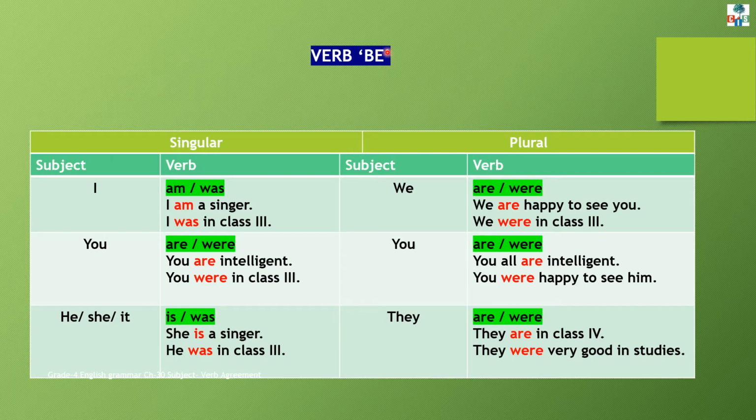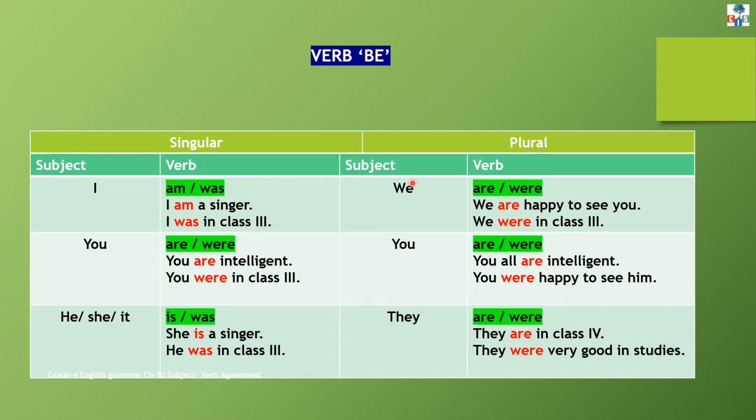Children, the verb be has many forms. The verbs like am, was, are, were, is are the forms of be. Children, in our pronouns chapter, I told you about three kinds of persons. First person, second person and third person. Yes. So here also, if the subject is I, that is first person singular, we will use the verb am or was. For example, I am a singer. I was in class 3.